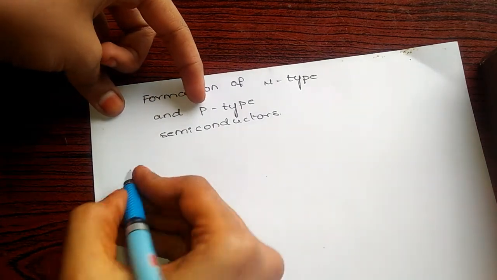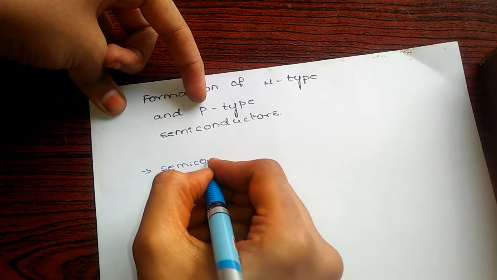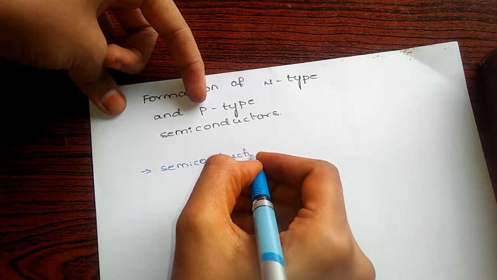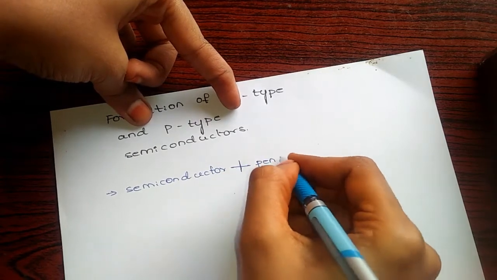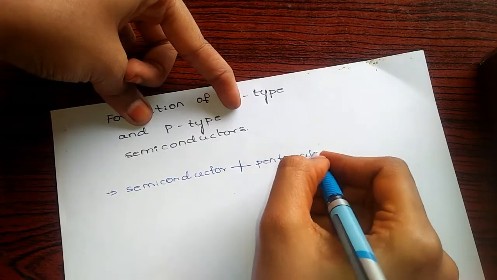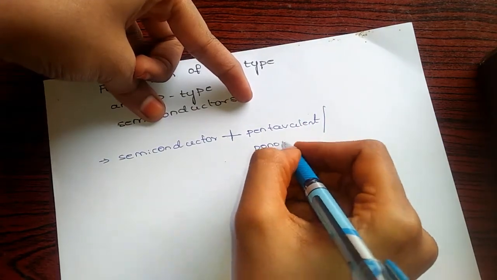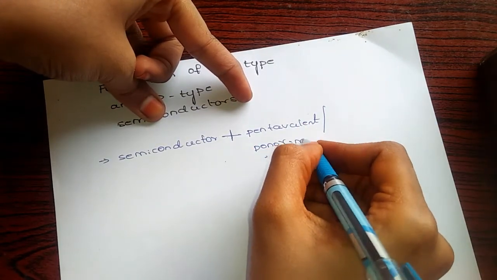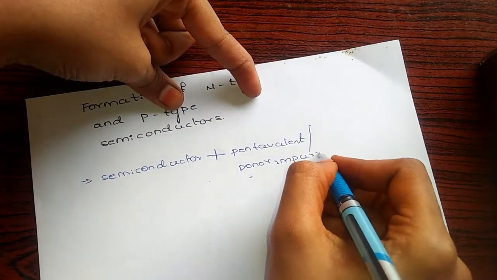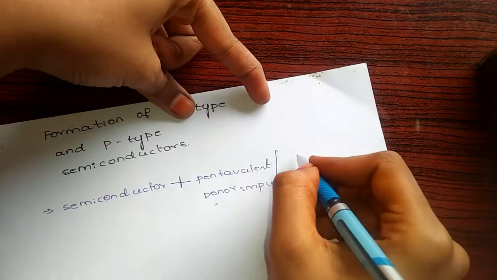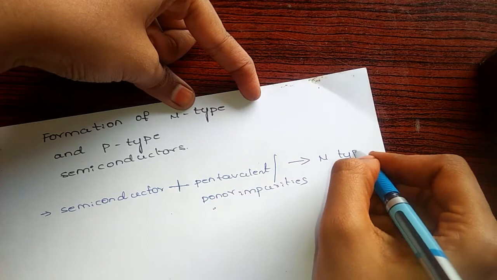If we add pentavalent or donor impurities to a pure semiconductor, I will tell you why it is called donor impurities too, then it is known as an N-type semiconductor.